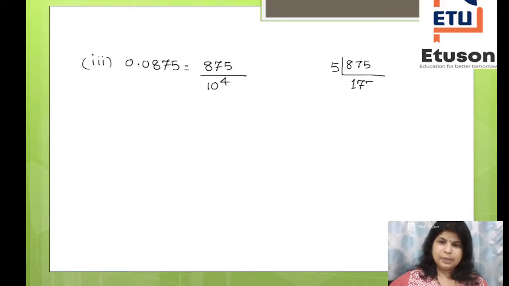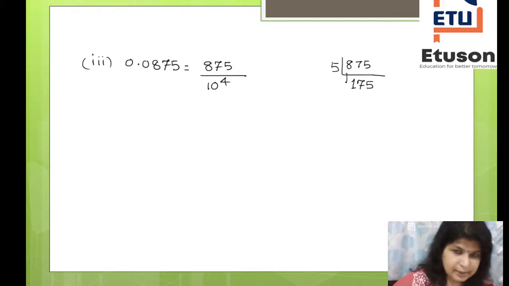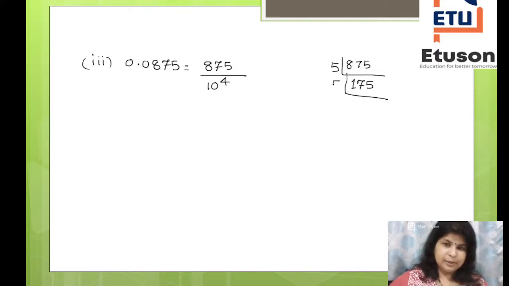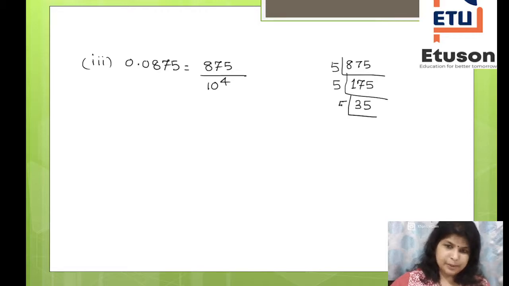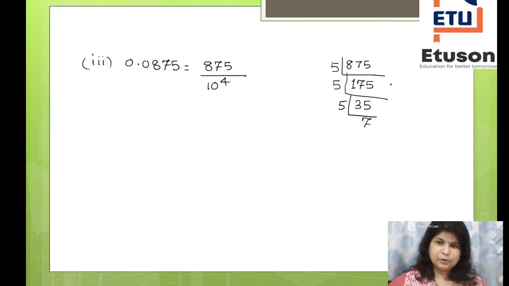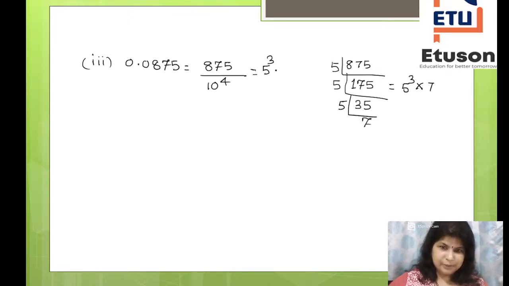If you divide by 5, you get 175. Then again you divide by 5, you get 35. Again you divide by 5, you get 7. So your prime factorization is 5 to the power 3 into 7, correct or not? I will write the same here, that is 5 to the power 3 into 7.